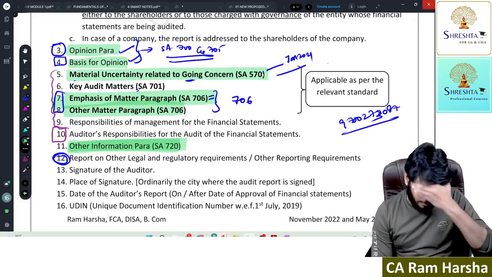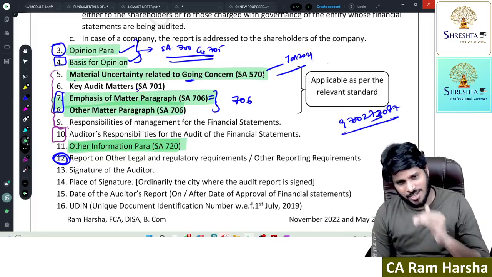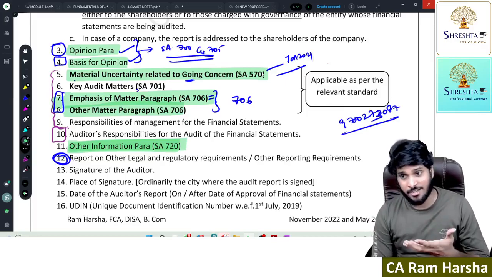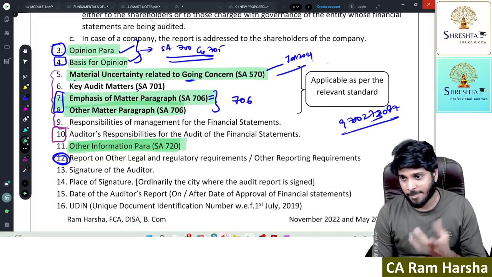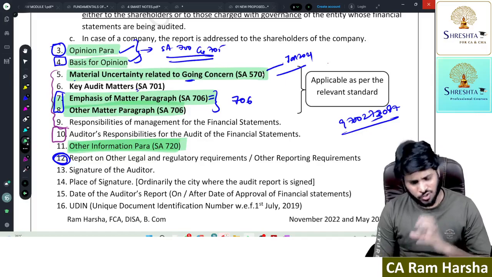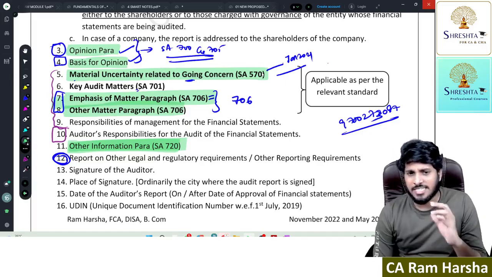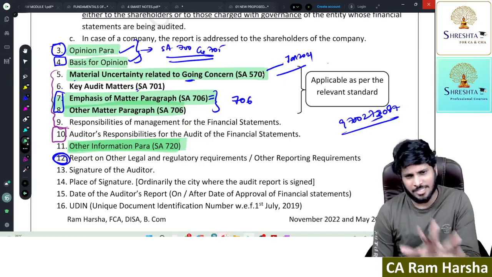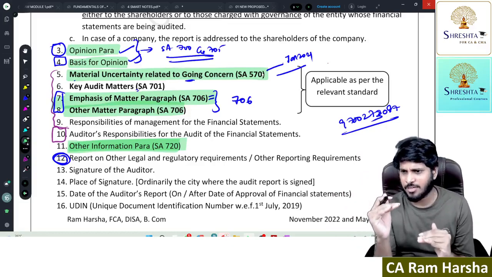Many students of my final think that only in CA Final we take that level. No, at CA Inter itself that level is required because CA Inter papers, honestly speaking, are tougher than final audit. So we need to discuss it in depth. This chapter, audit report, is closely related. If at CA Inter we say 70, at CA Final it is 100. That's the only difference. At CA Final we'll discuss at 100% level. At CA Inter we'll discuss at 70% level.